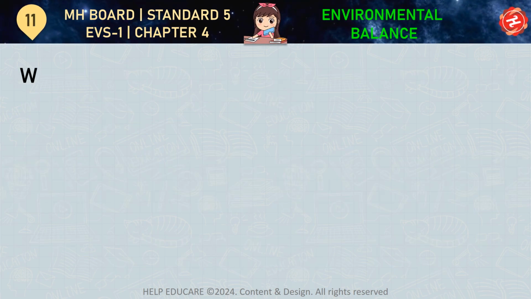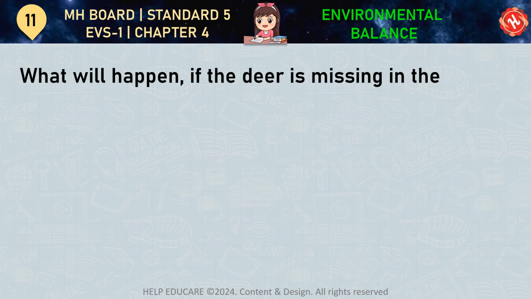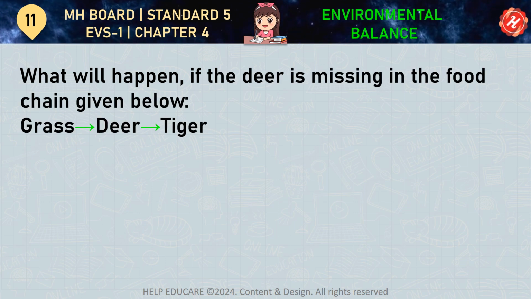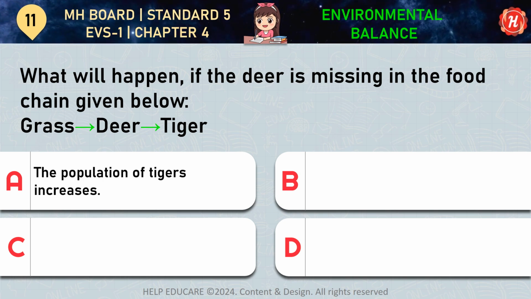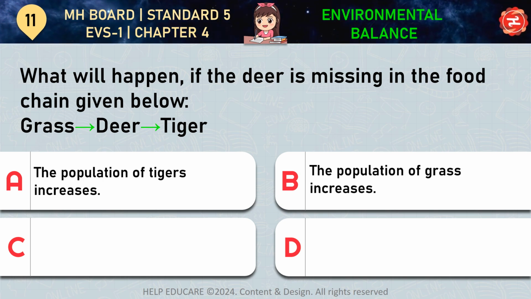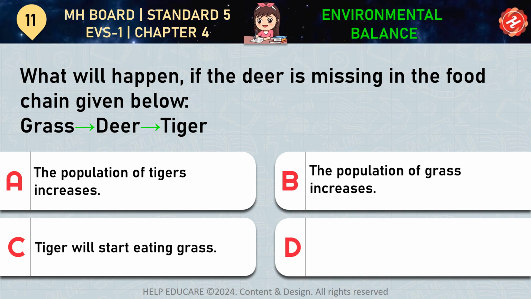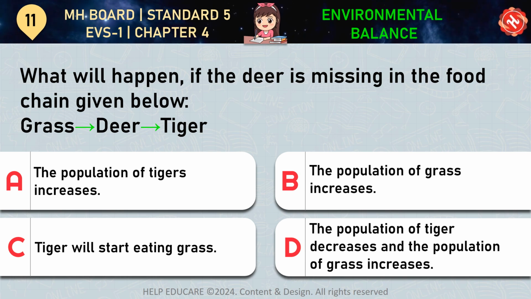Question number 11. What will happen if the deer is missing in the food chain given below? Your options are A. The population of tigers increases. B. The population of grass increases. C. Tiger will start eating grass. D. The population of tiger decreases and the population of grass increases.